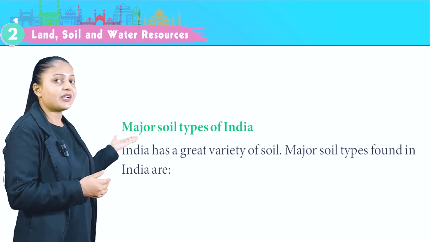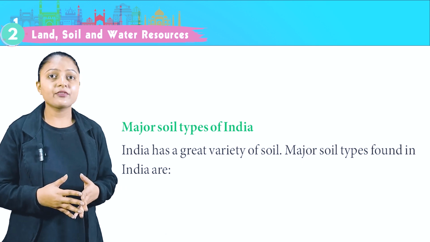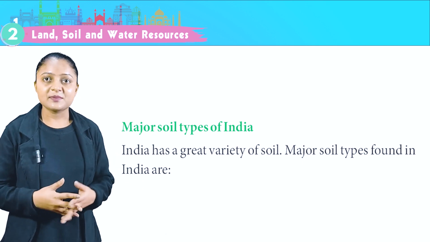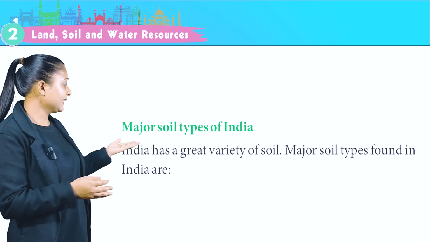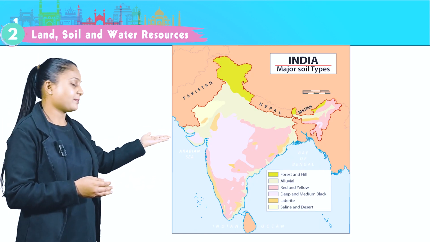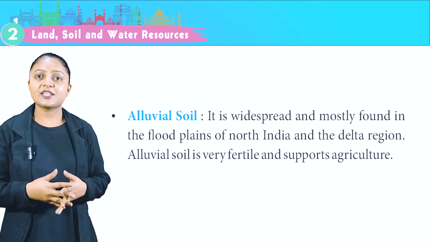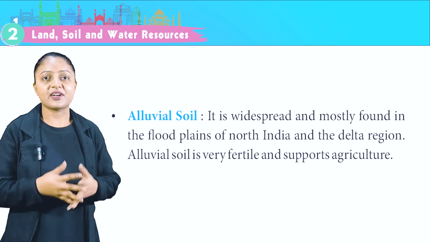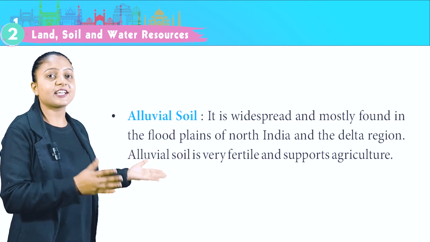Major soil types of India. India has a great variety of soil. Major soil types found in India are: in this map you can see different types of soil on the Indian map. Alluvial soil. It is widespread and mostly found in the floodplains of North India and the Delta region.